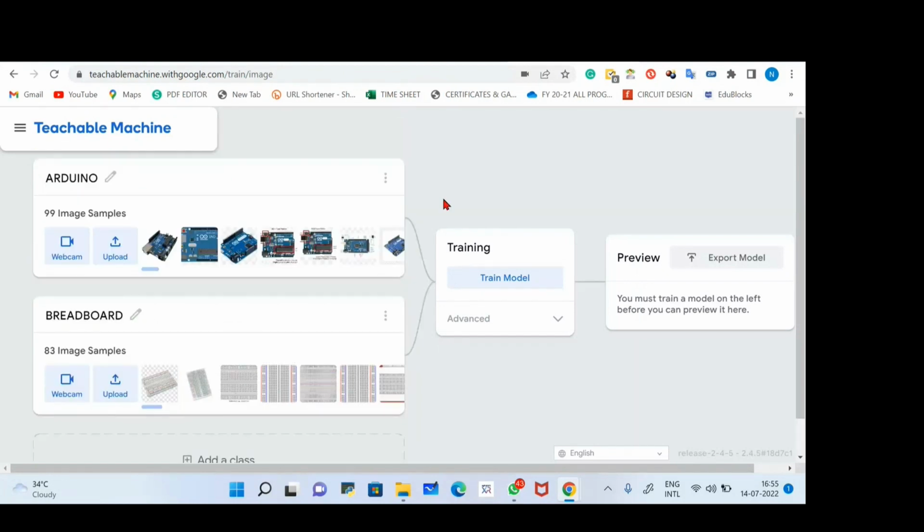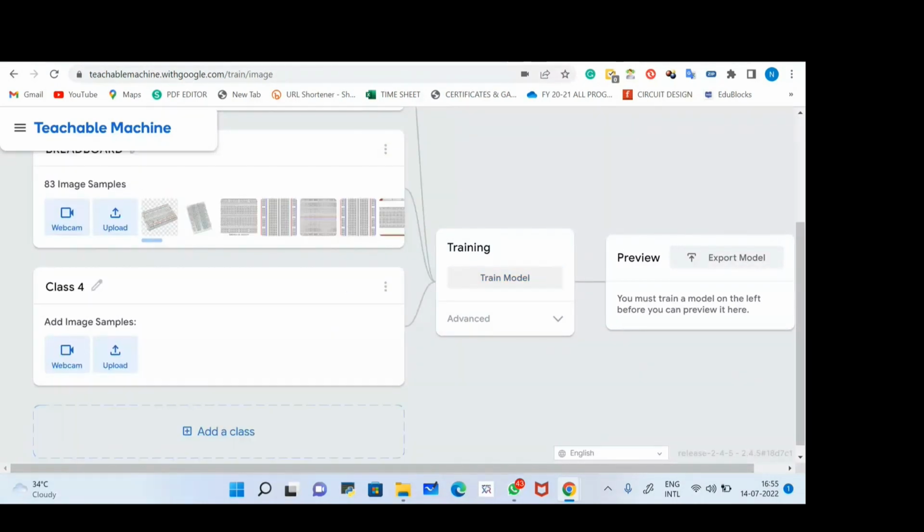One more thing we can do is create one more class with the name blank. Blank means when nothing is there, when the screen is empty. For blank, I'll use white paper, and I'm going to click some pictures over here. Just give me a second.